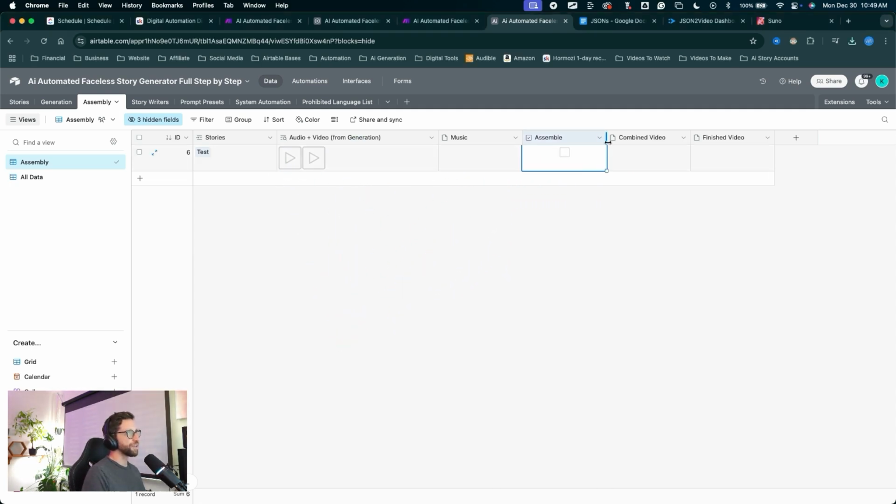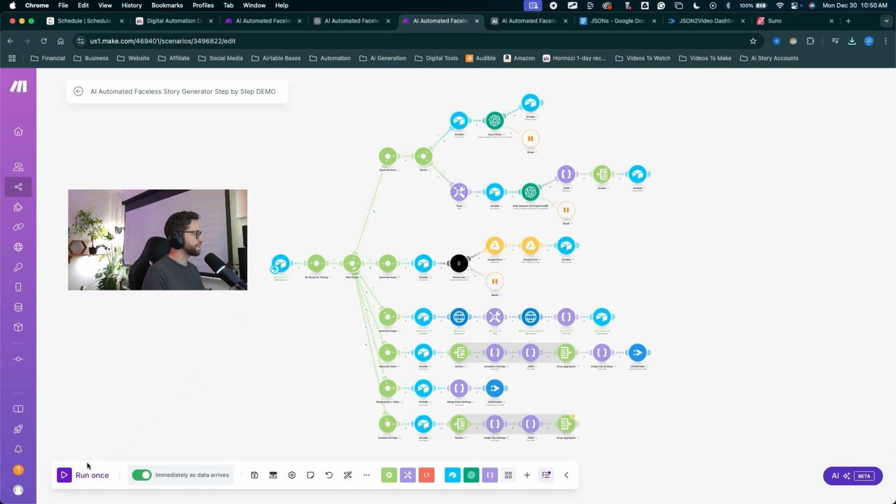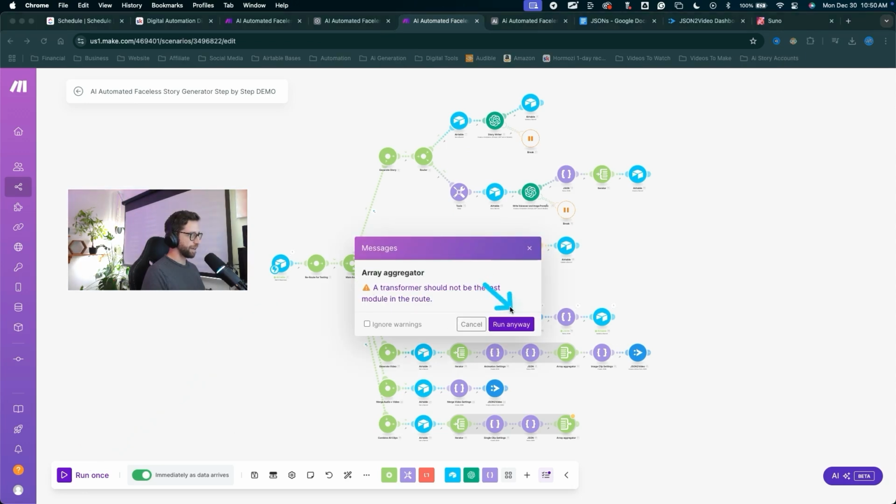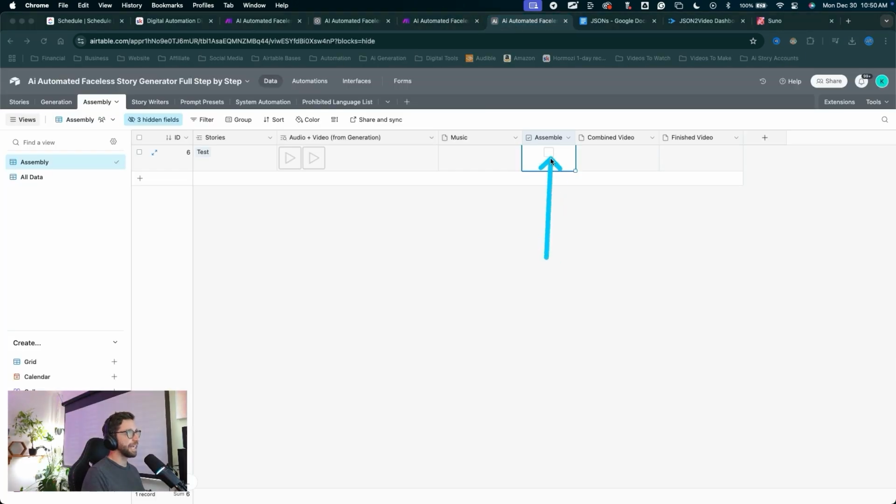a single video. We have the checkbox right here to assemble. This should trigger the automation. I'm just going to jump into Make and click run once so we can watch this one run through. Say run anyway, jump into Airtable and hit assemble.